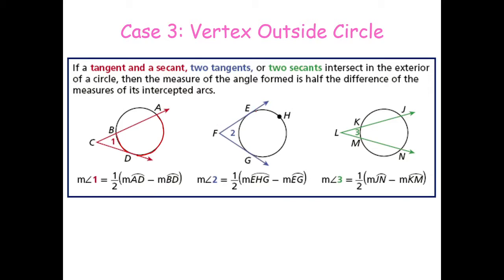The same as this. This arc minus this arc divided by 2. That is your angle. Same thing with the third figure. I'm going to be subtracting the bigger arc minus the smaller arc divided by 2. So take note of this concept. If the vertex is outside, bigger arc minus smaller arc divided by 2.